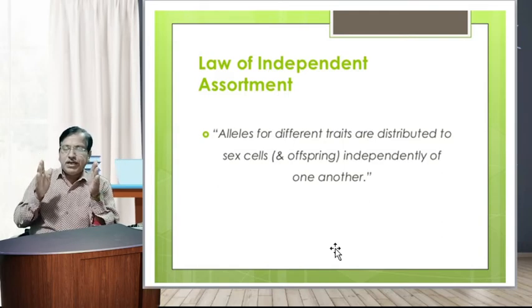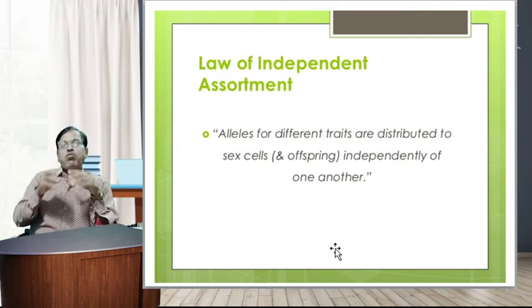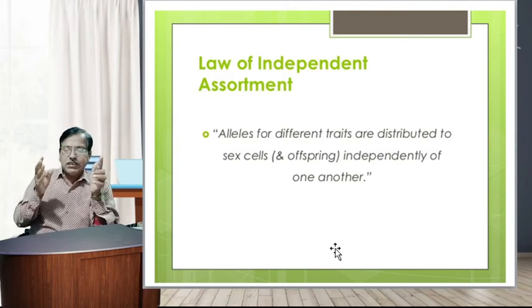When the F1 hybrids were allowed to cross among themselves, they produced four types of seeds in the ratio of 9:3:3:1.